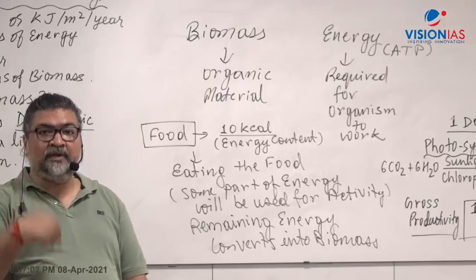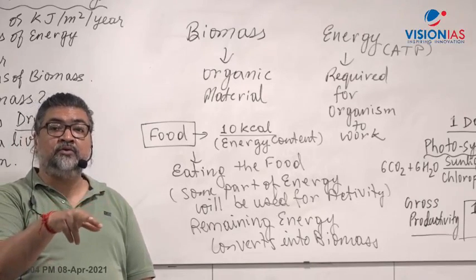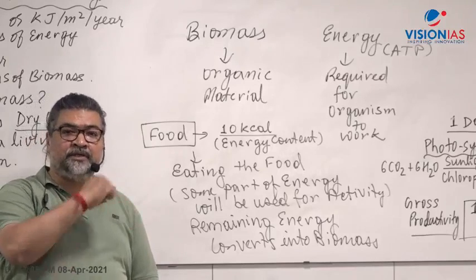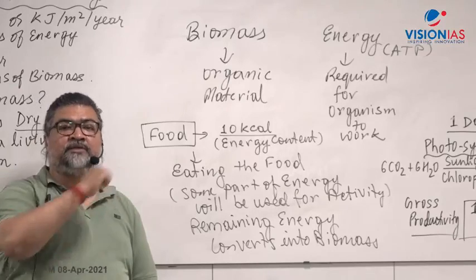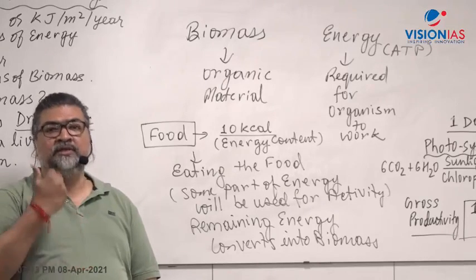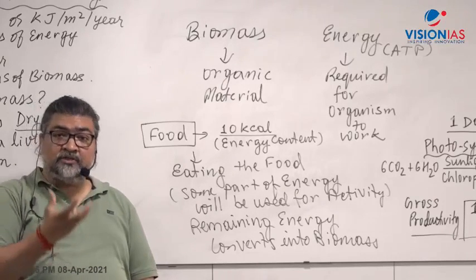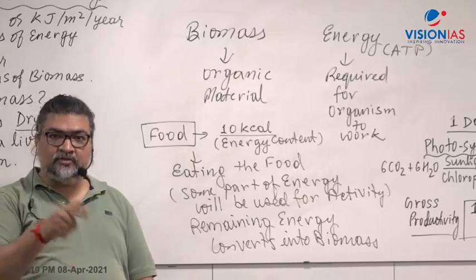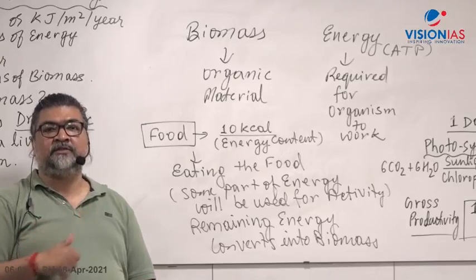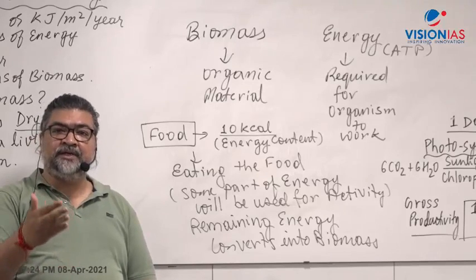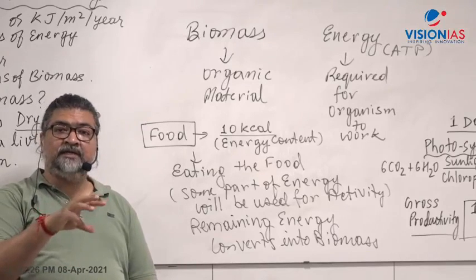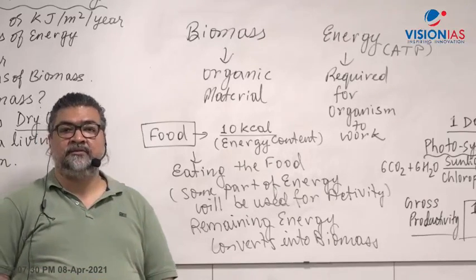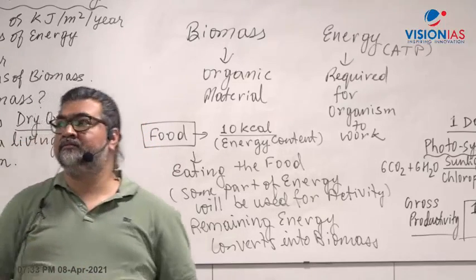When you are eating that, what will happen to that energy? That will convert into organic material. Synthesis of organic material, and that will be stored in the body. So that storage which happens is called biomass. So what happens in an aquatic system is that energy will decrease, but the remaining energy, whatever energy is there, gets converted into biomass. That's what you get: inverted pyramid.